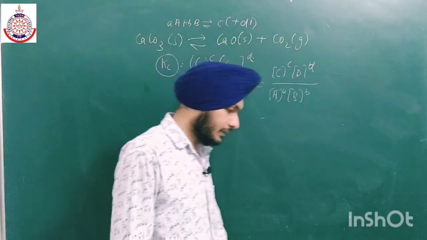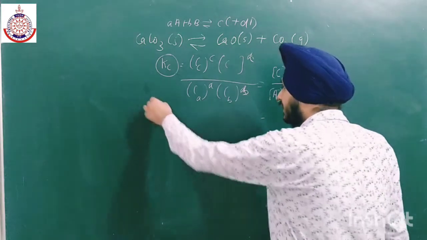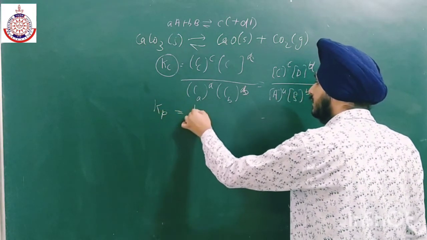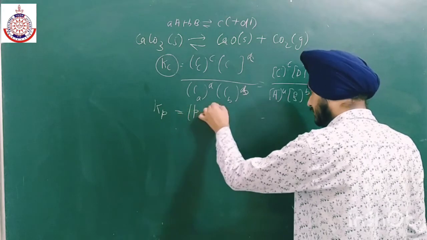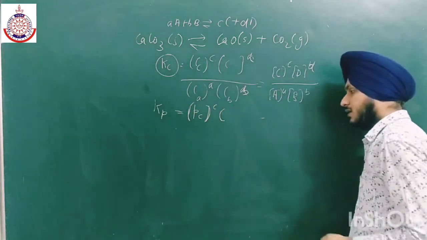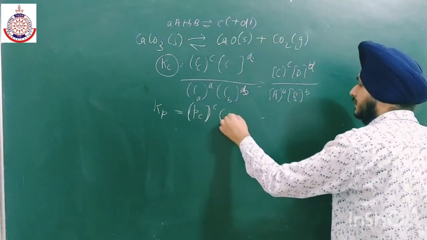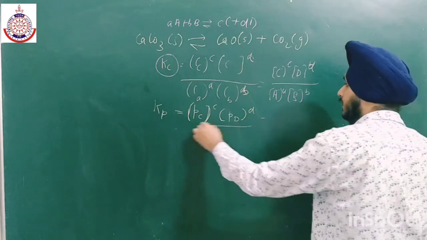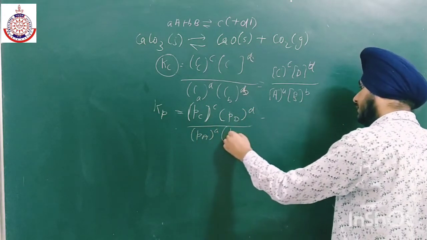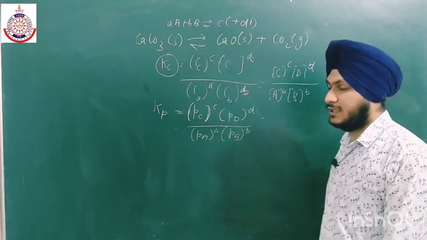Now if we want to write it in terms of pressure, then the equilibrium constant is Kp, and it is equal to pressure of C to the power c. No need to write square brackets. Square brackets we use only for the concentration. So pressure of D to the power d, and pressure of A to the power a, pressure of B to the power b. So this is the expression for Kp.